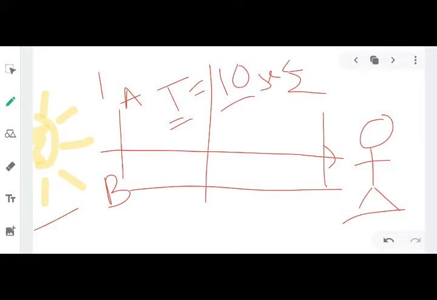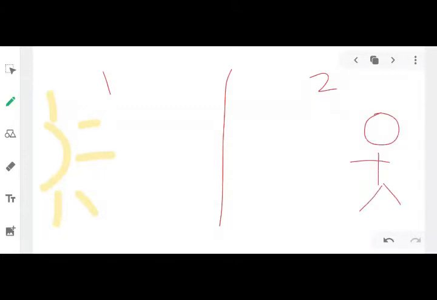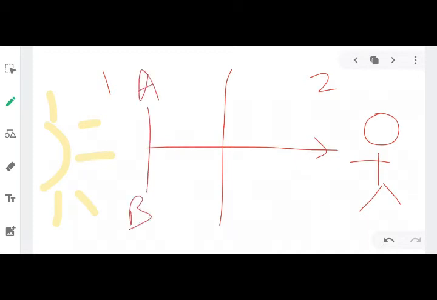Now let us consider another case. Again consider the source of light which is in one medium. There is an observer in your second medium. Now this time your wavefront AB is traveling a little bit faster. It is covering this distance in lesser time.